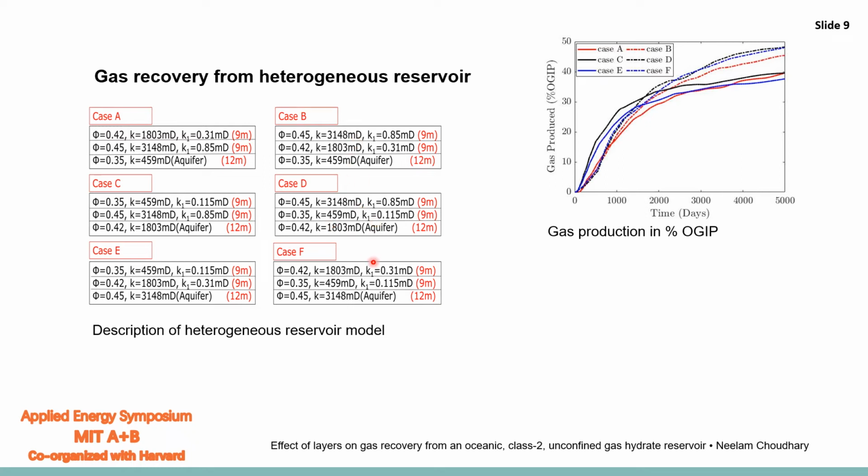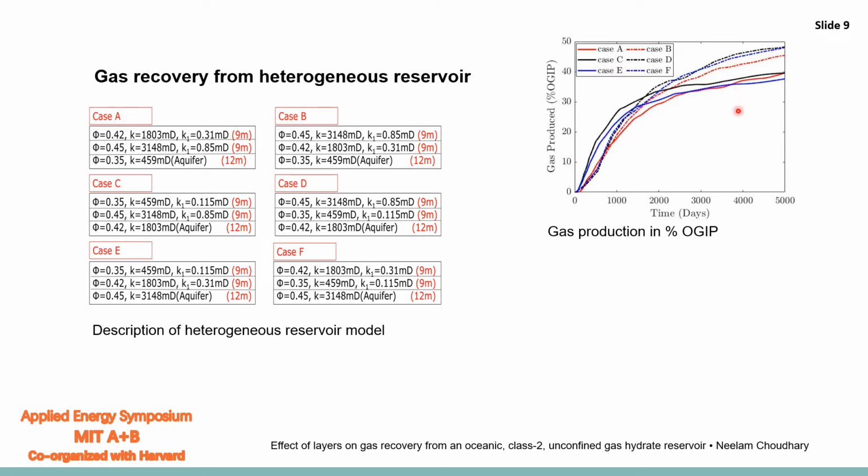Case B, D and F has the more porosity of the top layer near the overburden as compared to A, C and E. Hence, the percent gas recovery is also more for case B, D and F as compared to A, C and E.